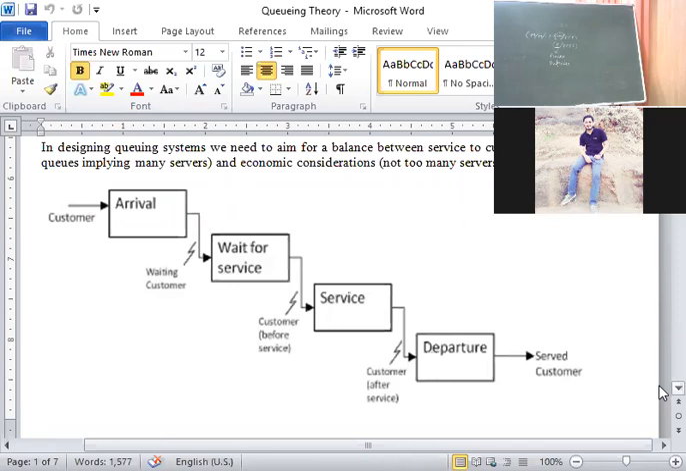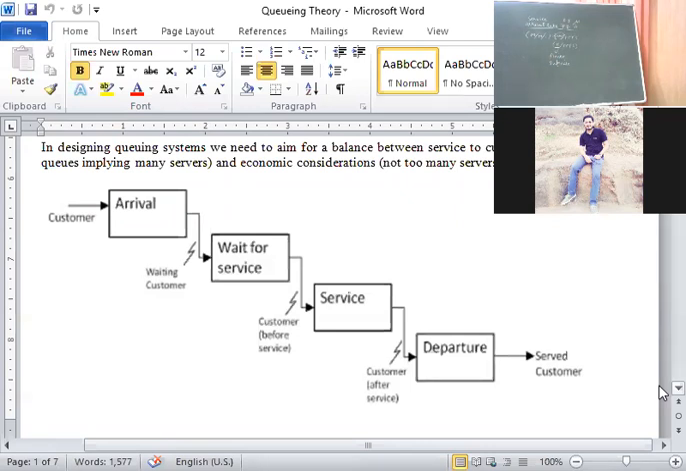The second characteristic is arrival time distribution. Arrival rate always follows Poisson distribution with mean rate lambda. Service rate always follows exponential distribution with parameter mu. Arrival rate is always represented by lambda, and service rate is always represented by the letter mu. This is called arrival time distribution.